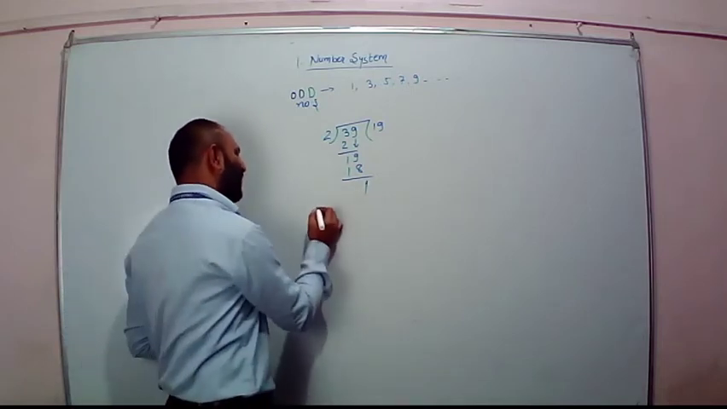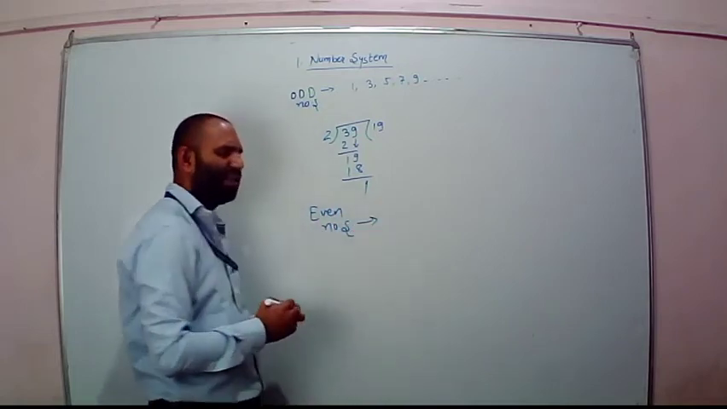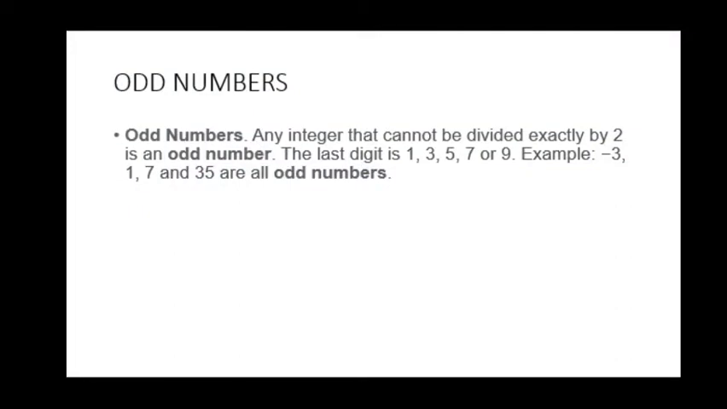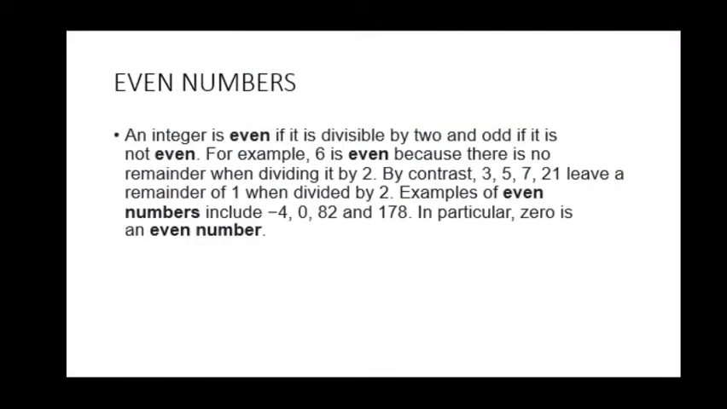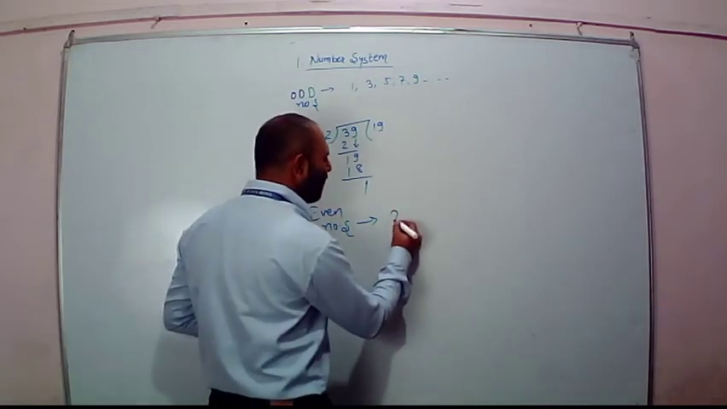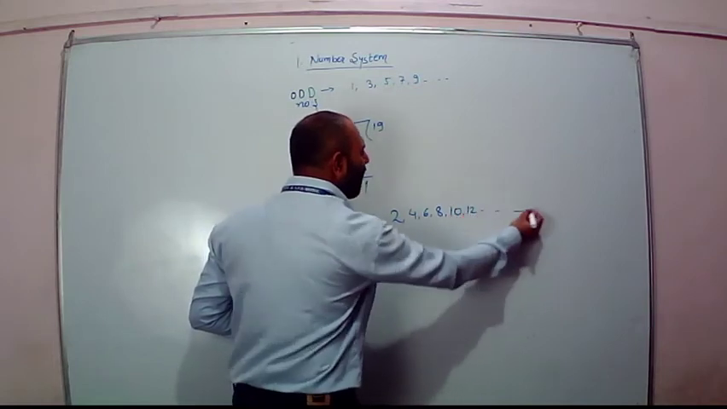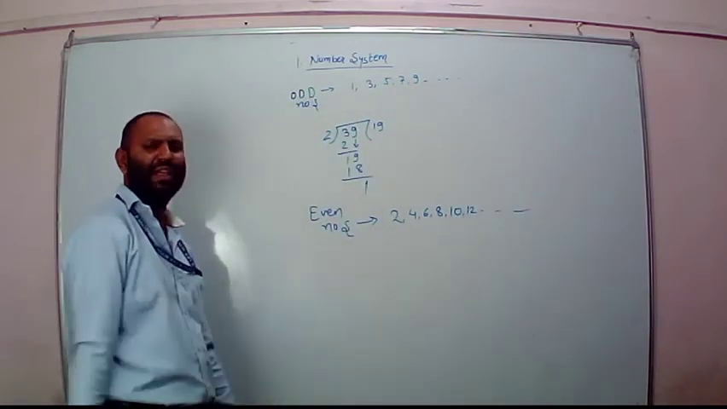The next is even numbers. Now you can see in the slide what the definition is. Basically, all of us know the definition of odd and even. If you don't know, please don't get confused; do look over here and follow it up. An integer is even if it is divisible by 2. Not divisible by 2, odd. Divisible by 2, even. Examples are 2, 4, 6, 8, 10, 12 and so on.